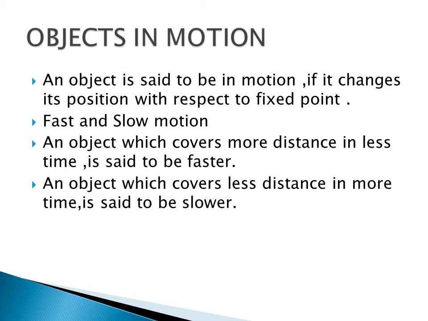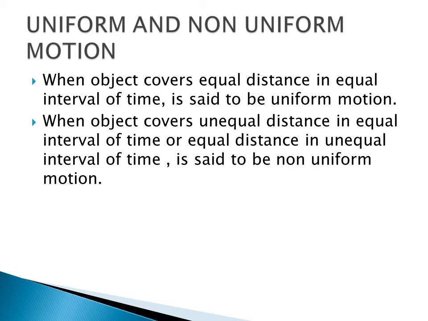What is fast motion? An object which covers more distance in less interval of time. It means that object is moving fast. Or when the object covers less distance in more interval of time, it means that object is moving slower. And now the other type, uniform and non-uniform motion. Uniform motion means when an object covers equal distance in equal interval of time.